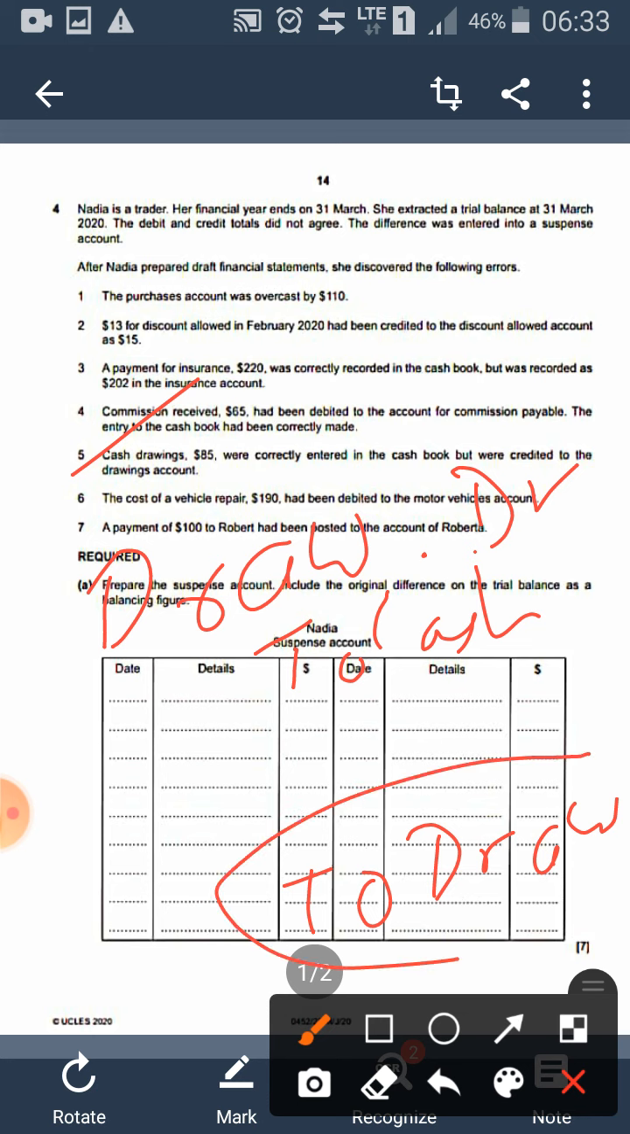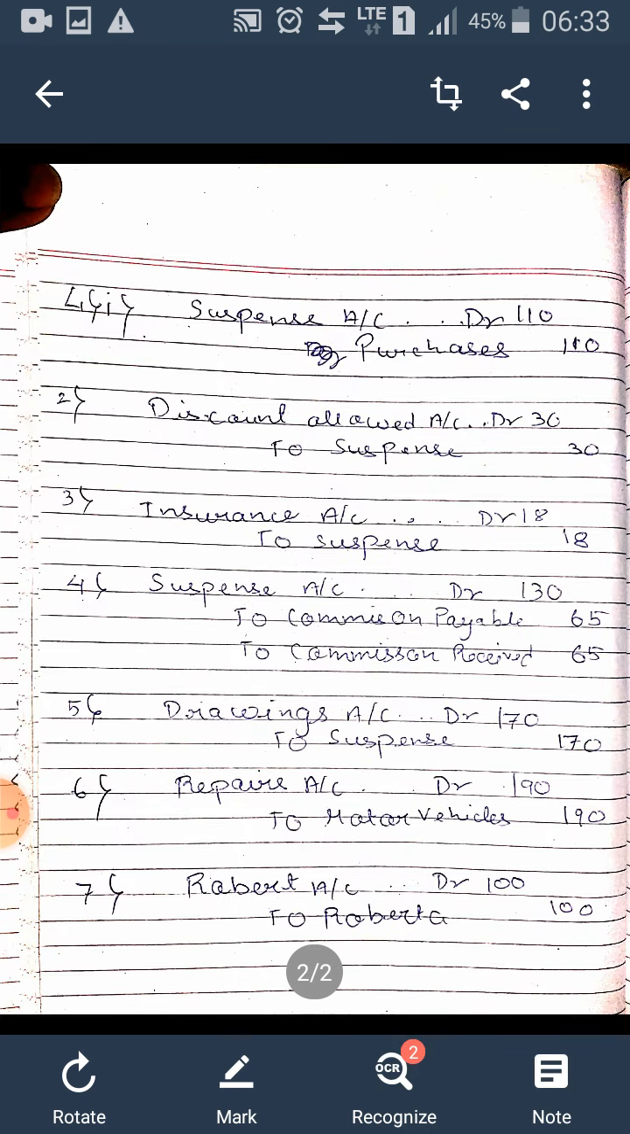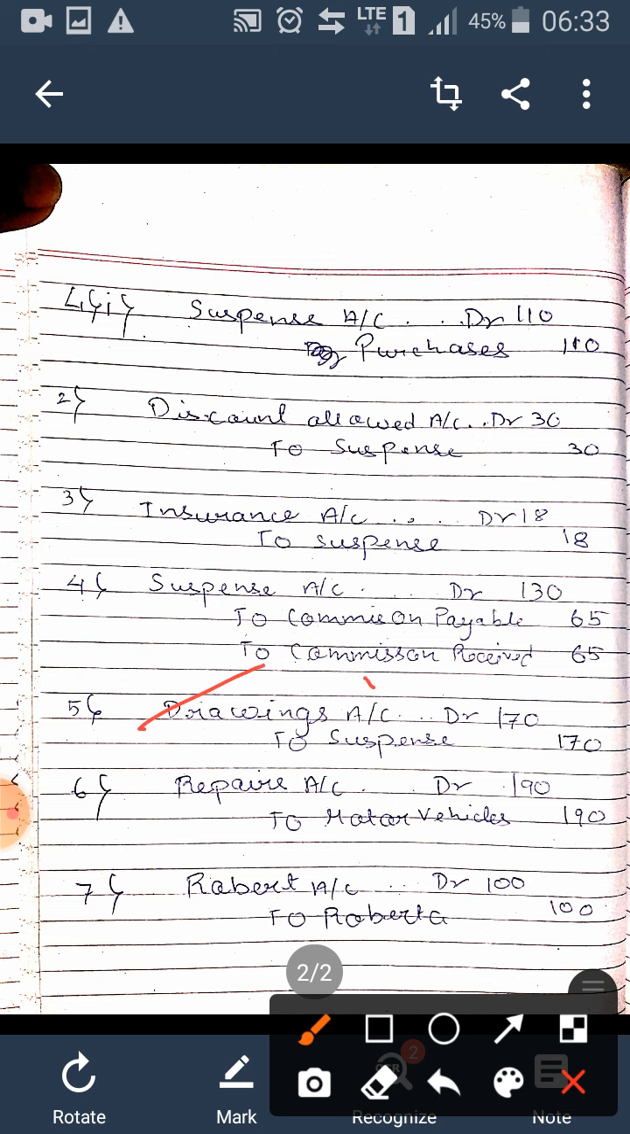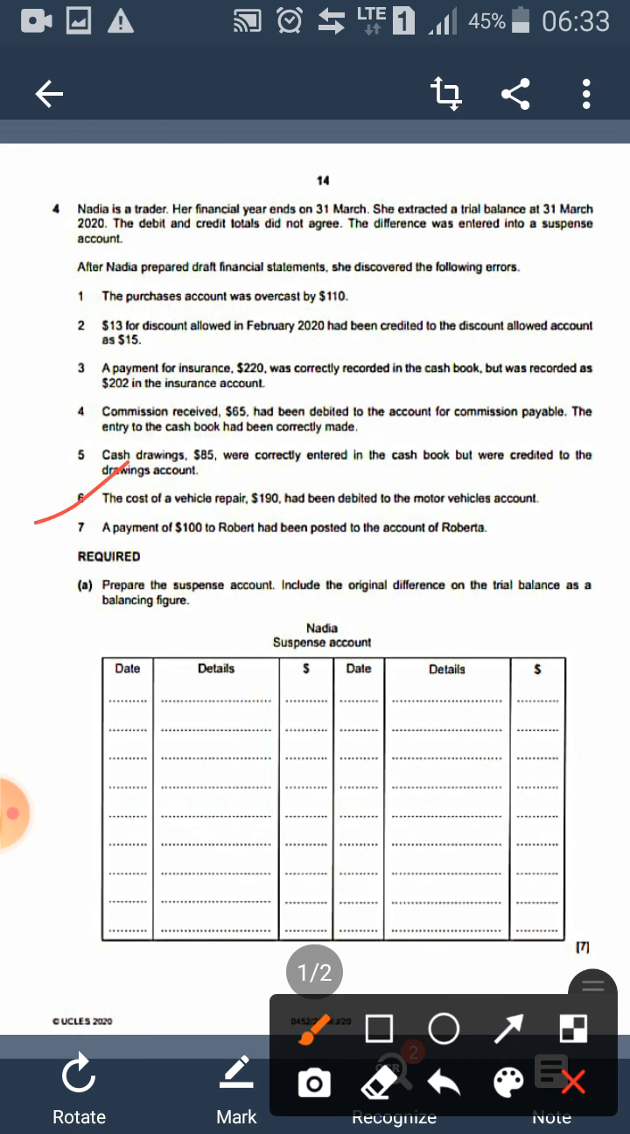So first we need to debit the wrong part. The thing which has been credited by mistake, we need to debit it, and the thing which actually needs to be debited we need to do as well. So that's why it has been drawings account debit. It is 85 plus 85. The first 85 is for correction of the mistake, like it had been wrongly credited, so now I'm debiting it. The second 85 is for recording the actual thing which has happened. 85 plus 85 is equal to 170, and to suspense.